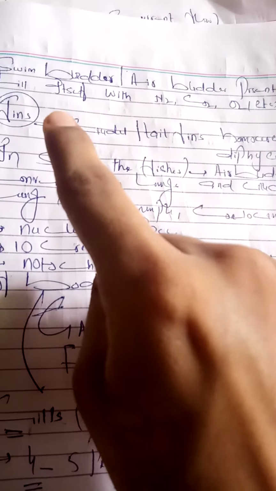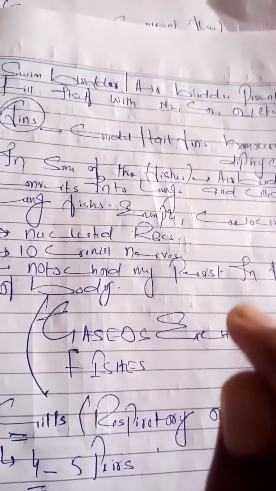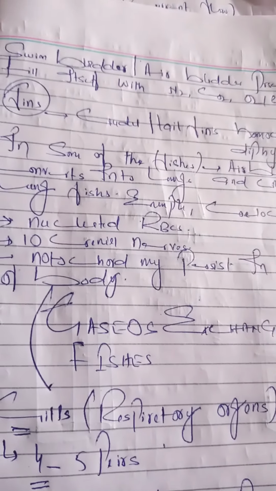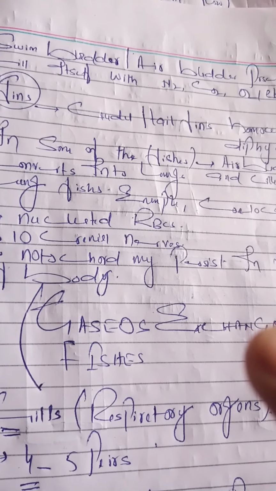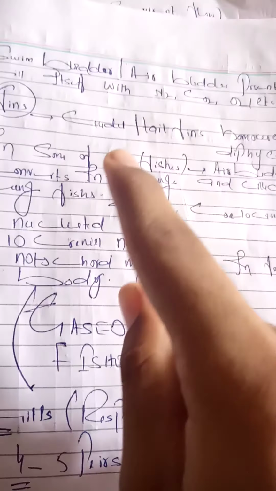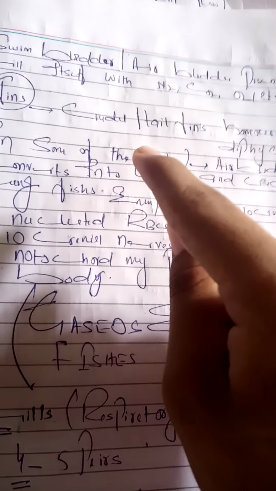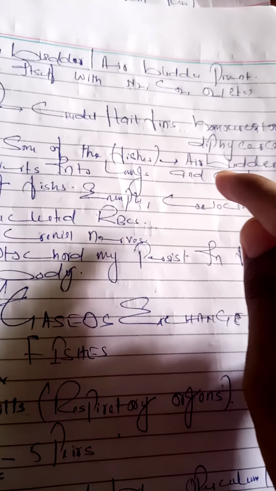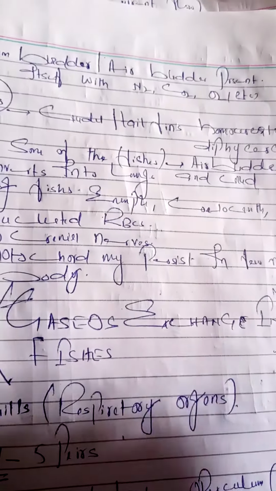Then there are fins. I have already told you there are two types of fins: paired and unpaired. Paired includes pelvic and pectoral fins, and unpaired includes caudal and anal fins. The caudal fin is also known as the tail fin. Here in Osteichthyes, the caudal fins or tail fins are homocercal or diphycercal. What do you mean by homocercal or diphycercal?